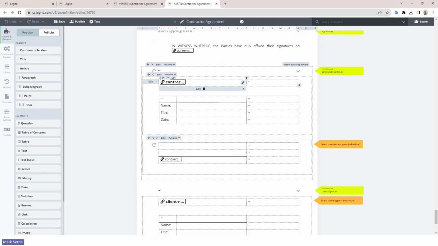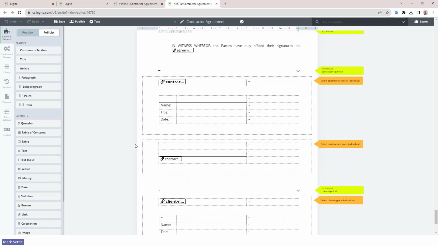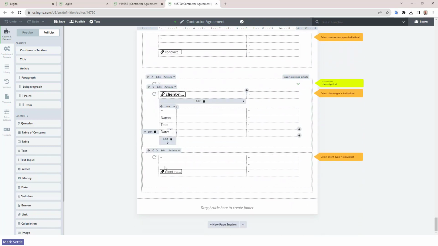So if they're a business, I'm going to get business name, and then I'm going to have to put in a name and title of the person signing. If they're an individual, maybe I put in just their name. Probably should have had a date line for that personal. But you can see here it's got that information.